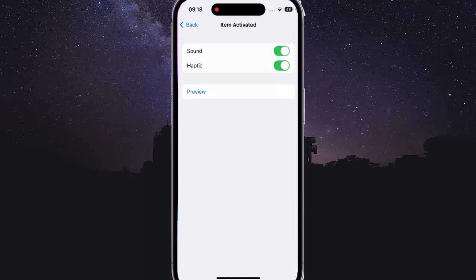When the switch turns green, it means that this option is on, and your phone will play a sound effect when VoiceOver is on and an item is activated. If needed, you can tap Preview to listen to how the sound will sound when it's enabled.